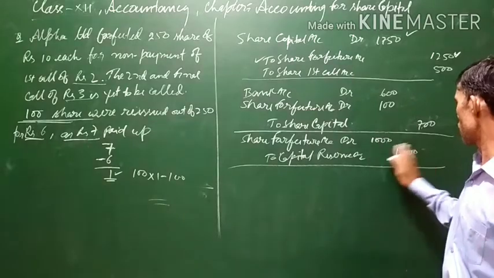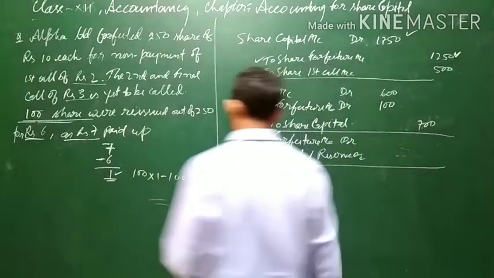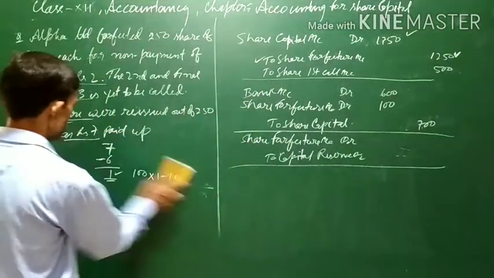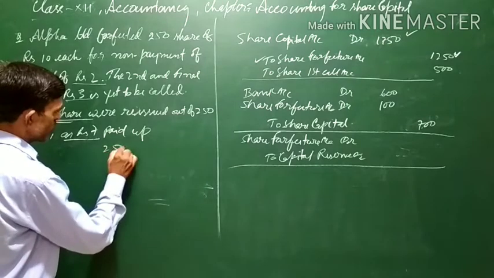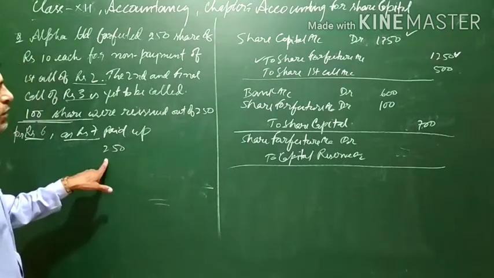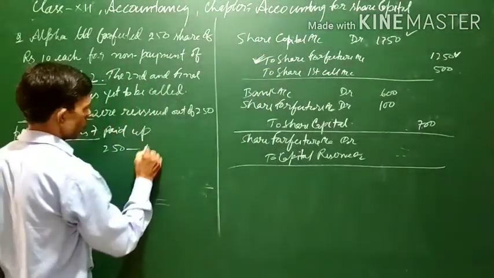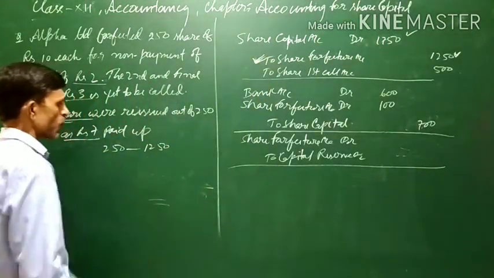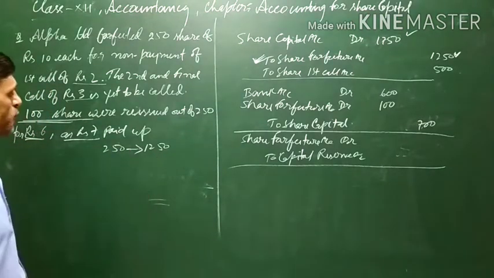Now here the forfeiture amount, the capital reserve amount, will also change. Let us see how this calculation will be done. 250 is the total number of shares which are forfeited, and the forfeiture amount is 1250. For 250 shares, the forfeiture amount is 1250.